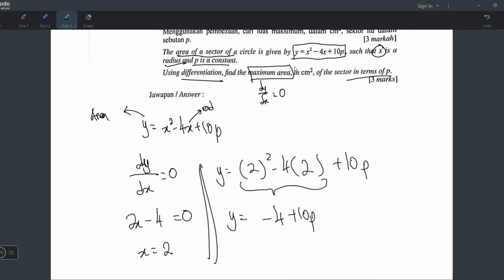So find the maximum area. This is the answer. Let's write the unit to be safe. Oh, they never say the unit. Okay, just write unit squared, because we don't know if it's cm or meter, right? So I just put bracket cm squared. So that is the maximum area in terms of p. This is how I would do it. Okay, that's all.